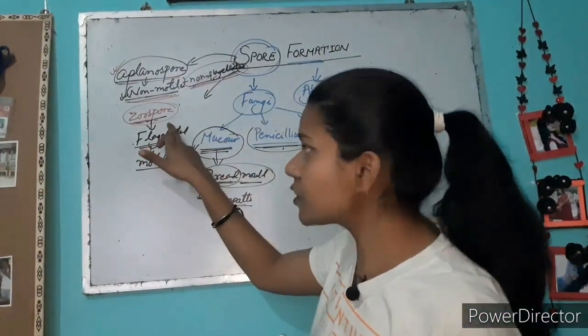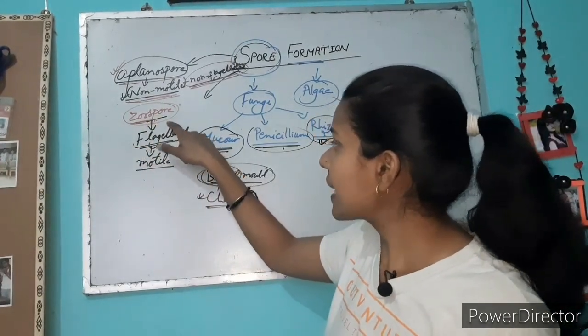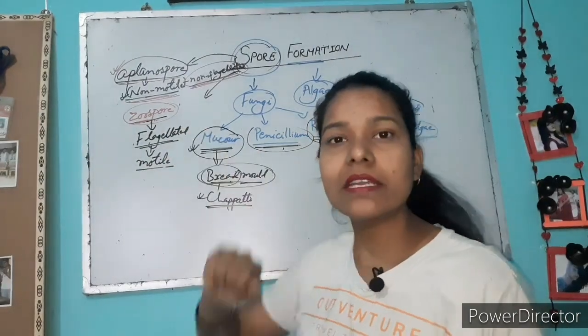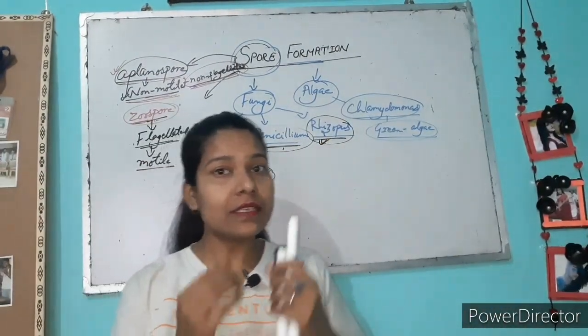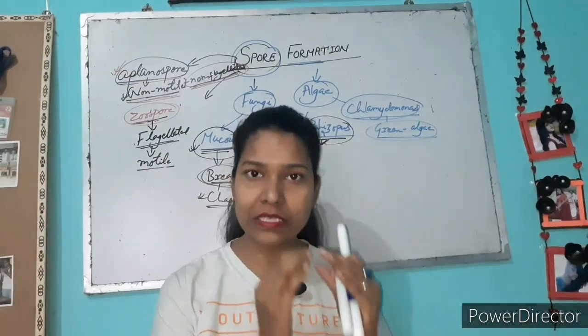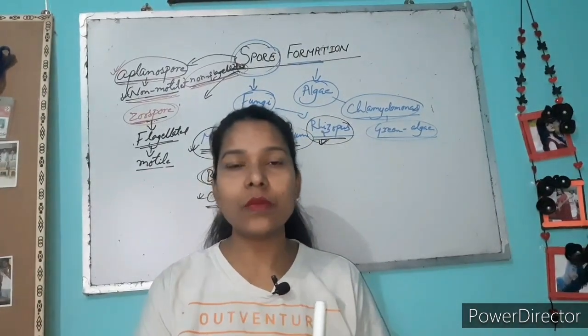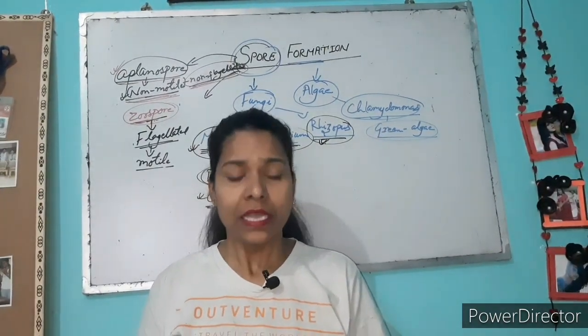It is zoospore. Zoospore means this spore can move. Why? Because of the flagella. That's why this spore is known as a flagellated spore. Some organisms have flagellated spores, meaning zoospores. Some organisms form aplanospores that never move, meaning non-flagellated.